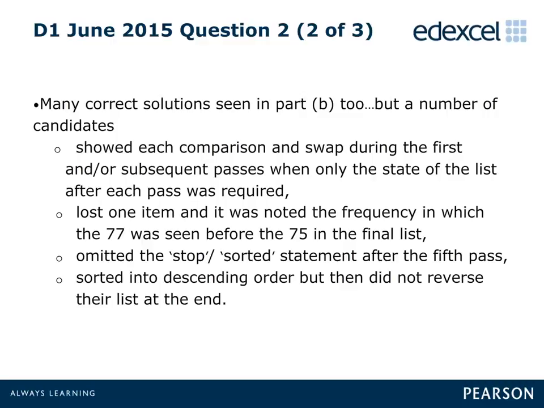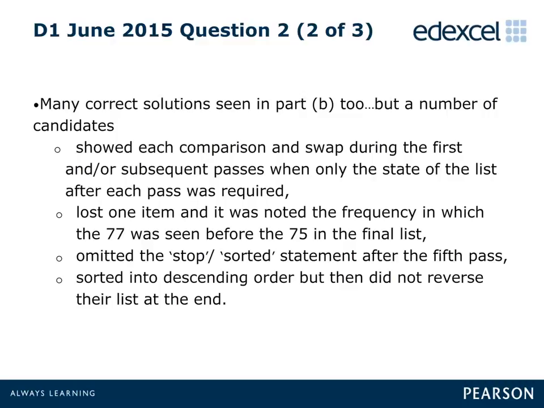There were occasional errors, including the loss of one or more items from the list, and examiners commented on the alarming frequency in which the number 77 appeared before the 75 in the final sorted list. Finally, in Part B, it was common for candidates to stop after a fifth pass, due to the list appearing to be in the correct order.